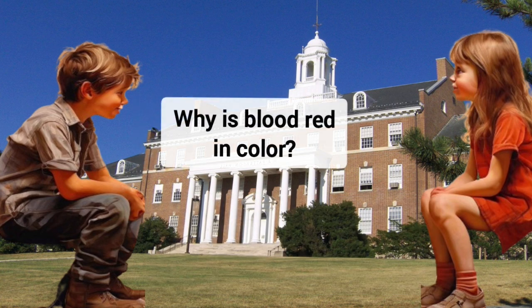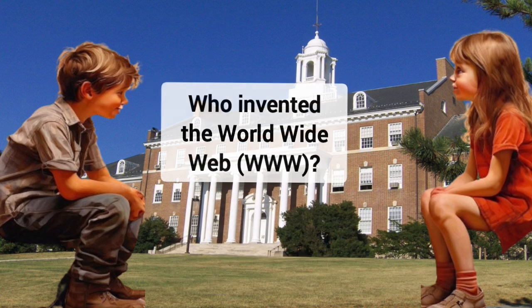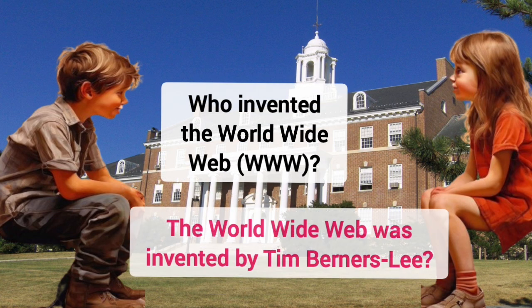Why is blood red in color? Blood is red due to the presence of hemoglobin, which contains iron. Who invented the World Wide Web, www? The World Wide Web was invented by Tim Berners-Lee.